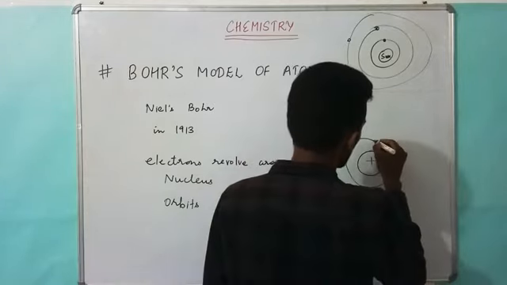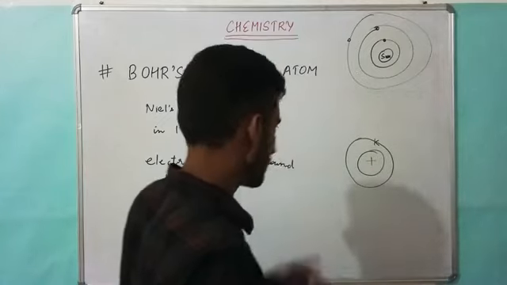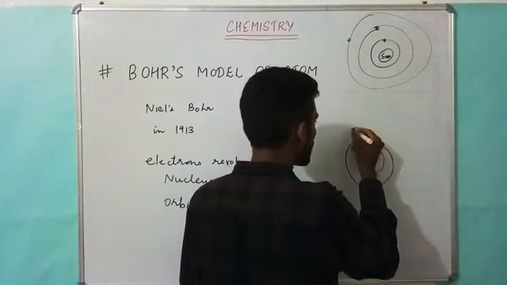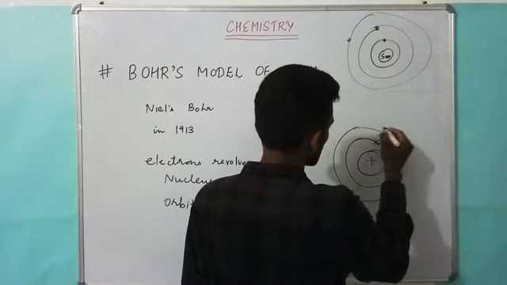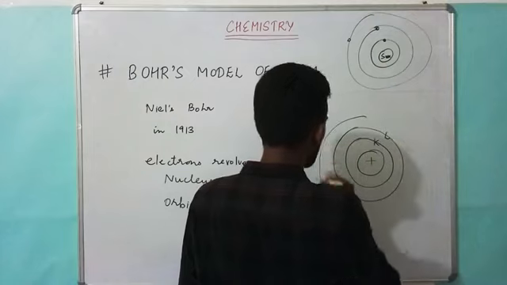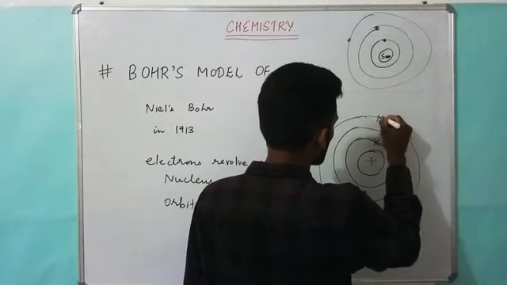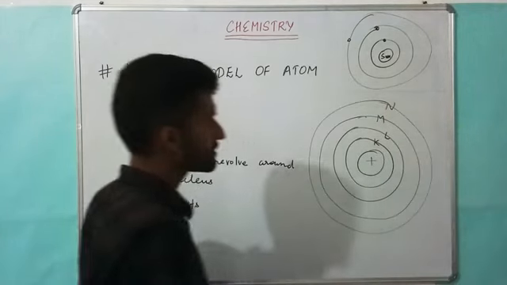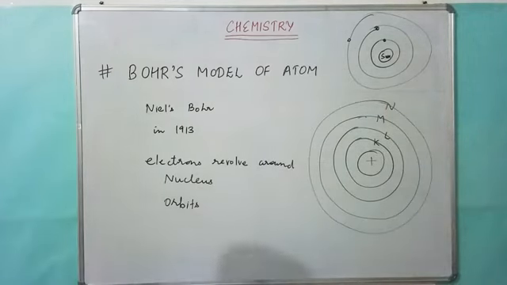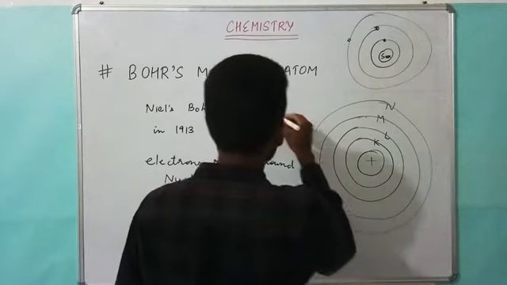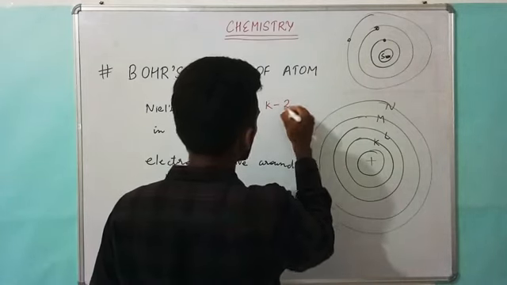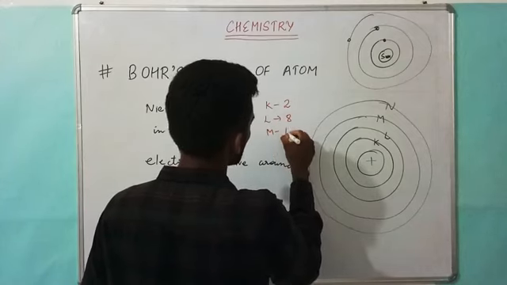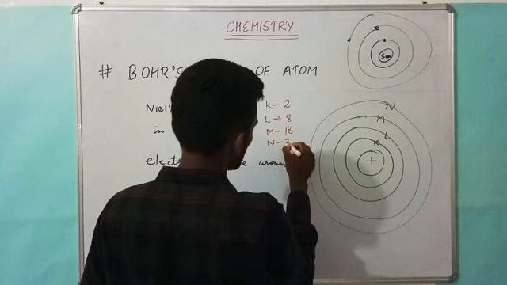The first shell or the first orbit around the nucleus, he called K shell, a simple name he gave, K. The next shell he named L, further M, and after that N, and so on. He said that K will have a maximum of 2 electrons, L a maximum of 8 electrons, M 18, and N 32.